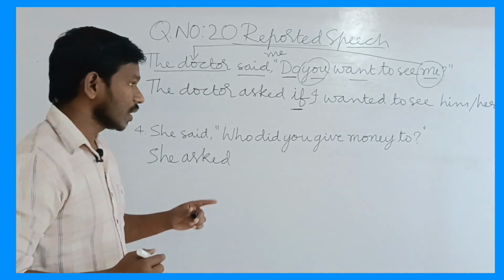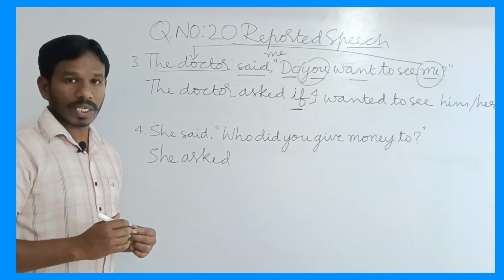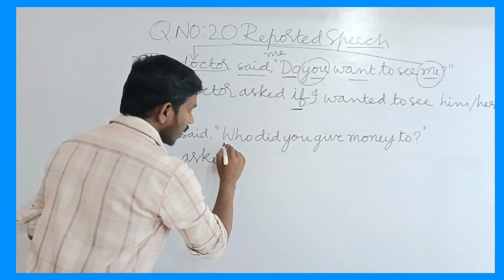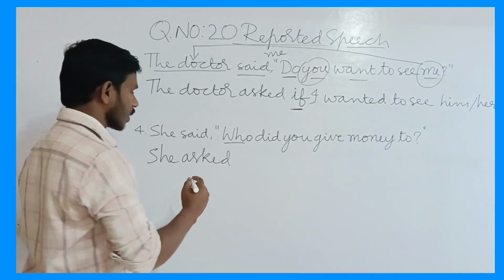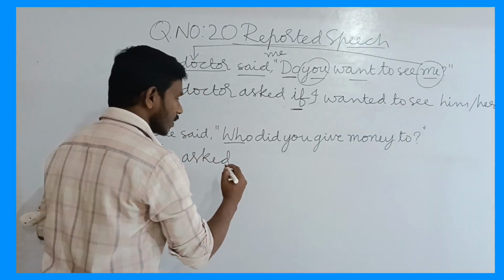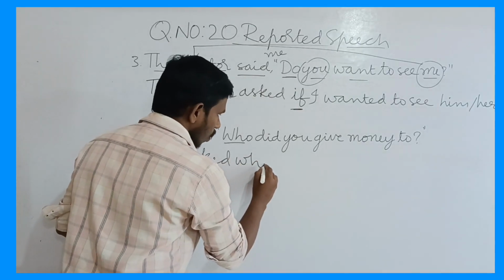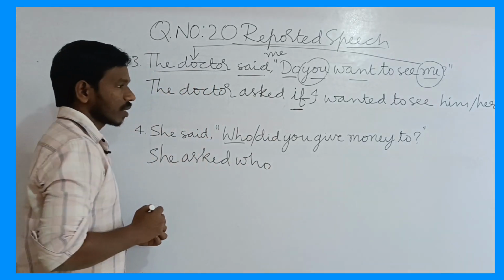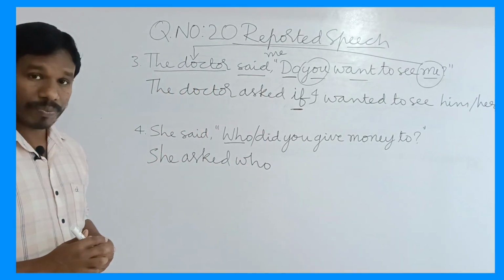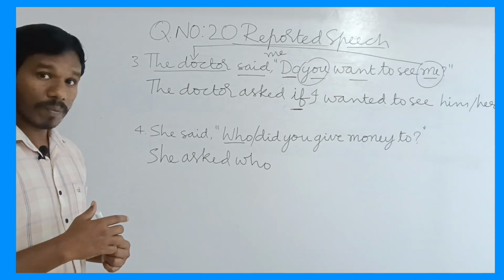But here, though it is an interrogative sentence, it starts with a WH word. So we have to use the same WH word as a conjunction here. Who. Now see here, did you give money to?